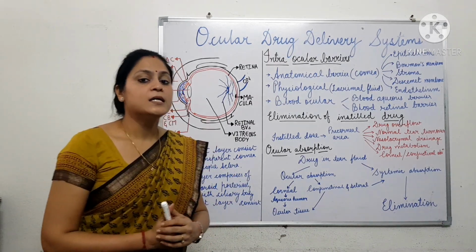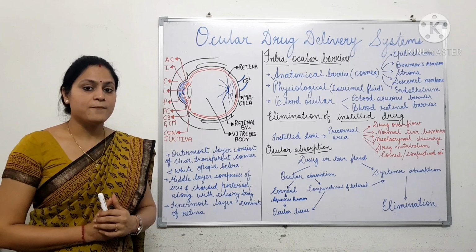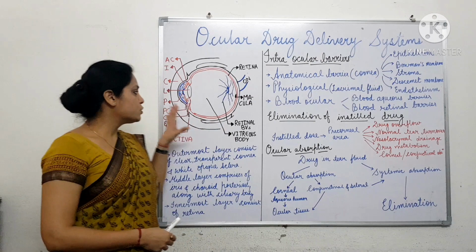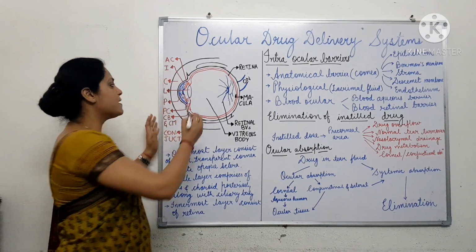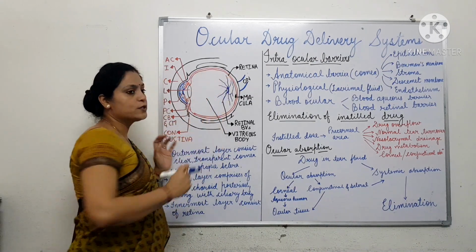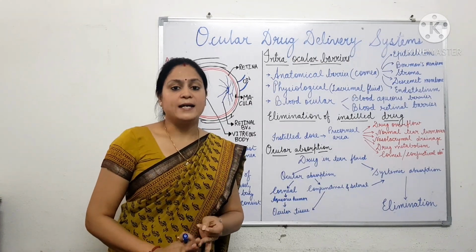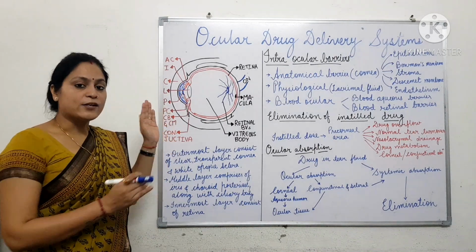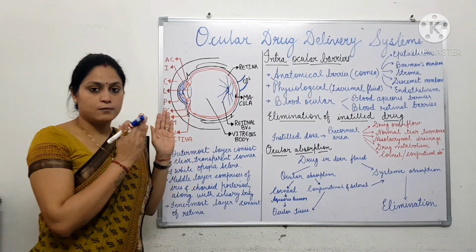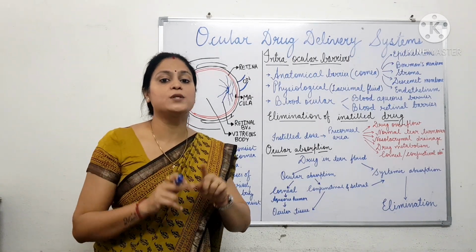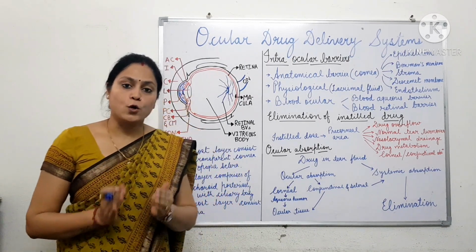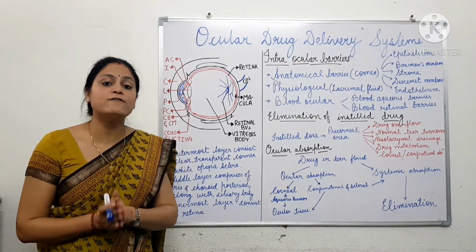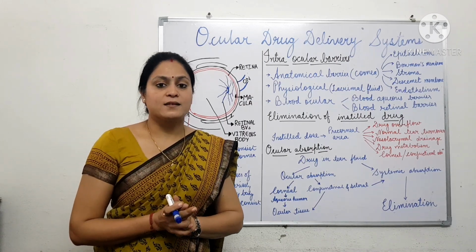Now, when the drug is administered into the eye, it can be absorbed by two pathways, either through the corneal route or the non-corneal route. Non-corneal route includes conjunctiva and sclera. The main route is actually the corneal route, which delivers the drug to the ocular tissue, delivering the drug locally for the treatment of ophthalmic diseases.